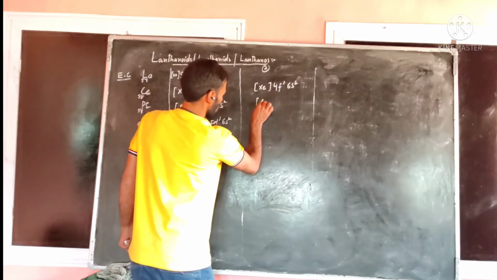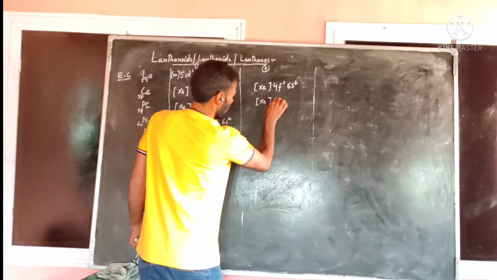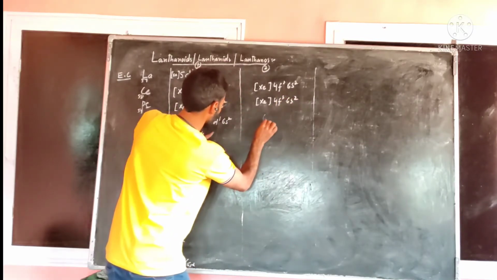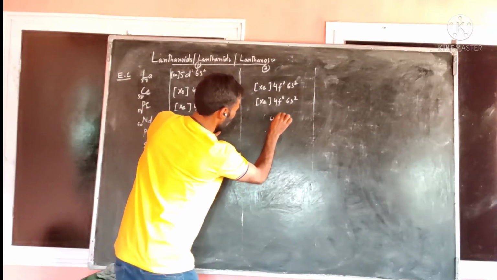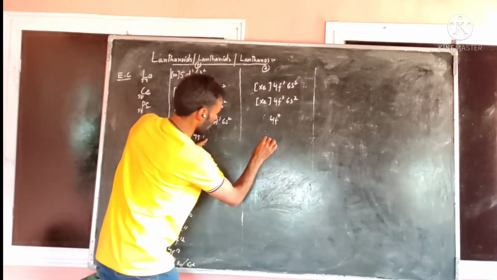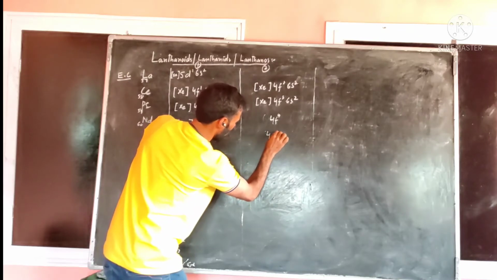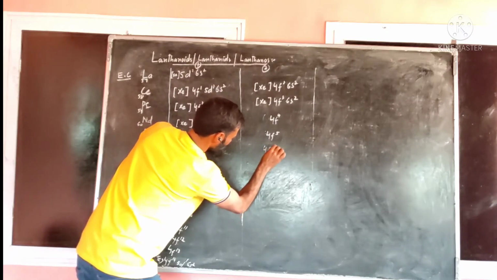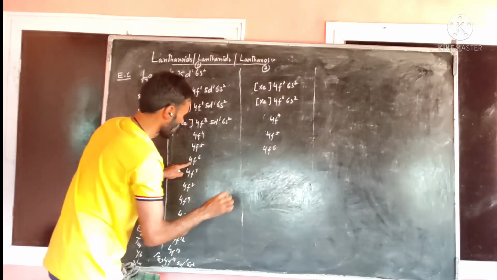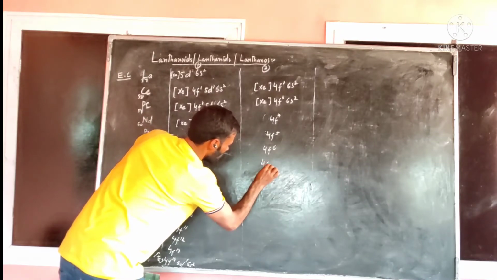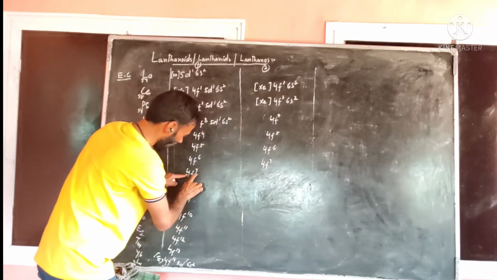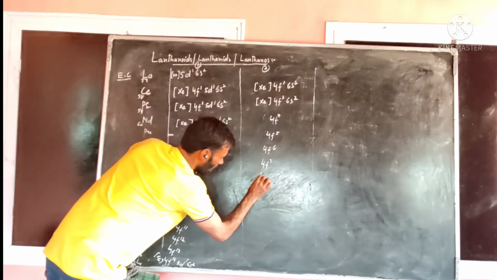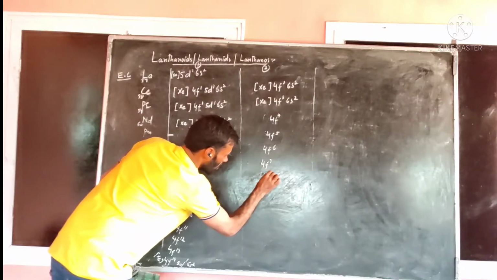this one has the electronic configuration 4f3, 6s2. Then this one has 4f4, this one 4f5, this one 4f6, and this one 4f7. Now I have to write 4f8, but we will not write 4f8 here. We will write again 4f7.